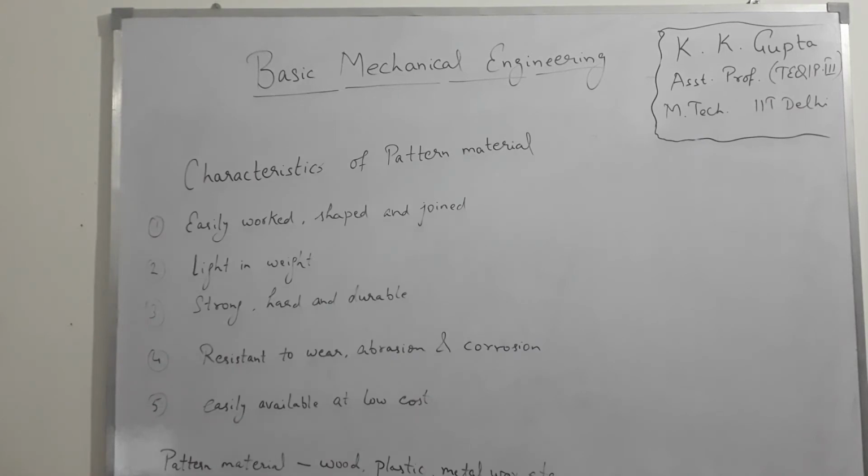What are the characteristics of pattern materials? First is it should be easily worked, shaped and joined. It means we can easily cut it, we can easily machine it so that we can provide allowances on this. Second is it should be light in weight. Third is it should be strong, hard and durable. Fourth, it should be resistant to wear, abrasion and corrosion. Fifth, it should be easily available and at low cost. Generally the pattern materials used are wood, plastic, metal, wax, etc.